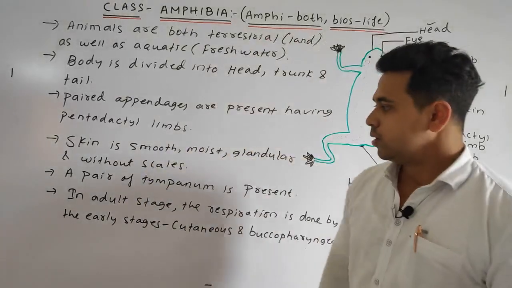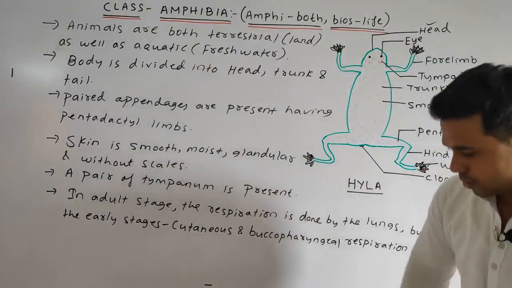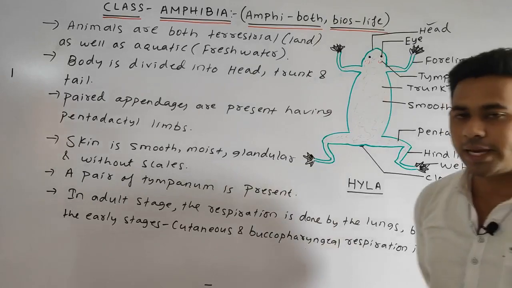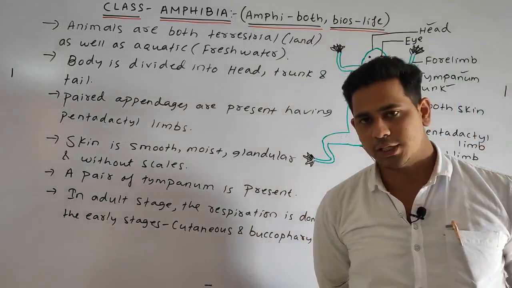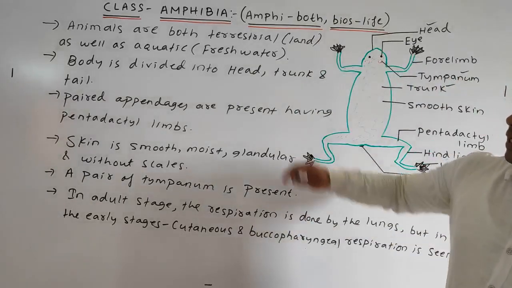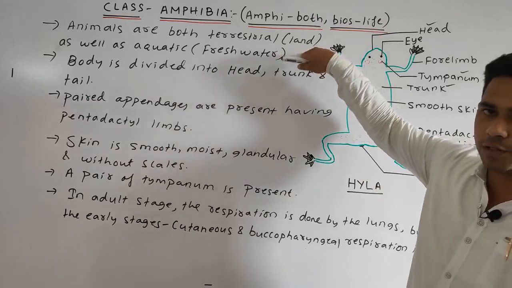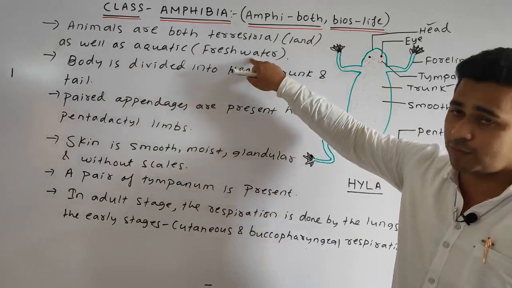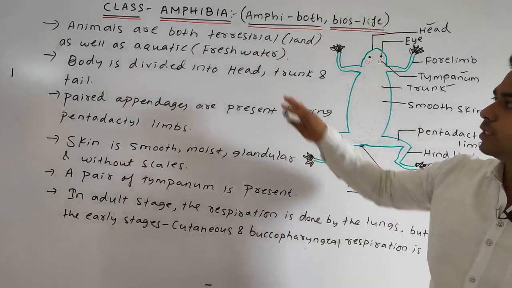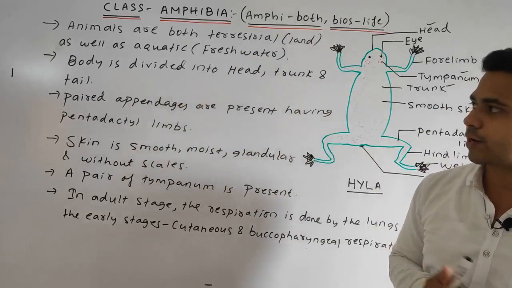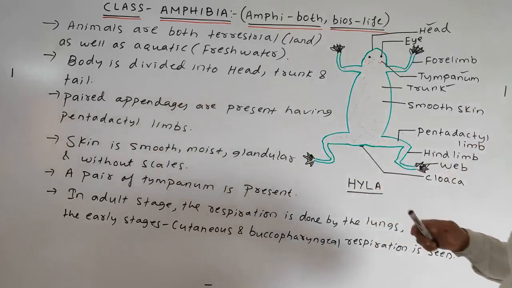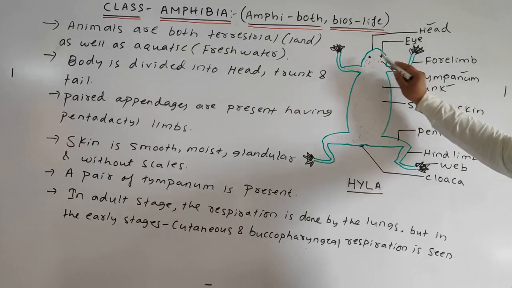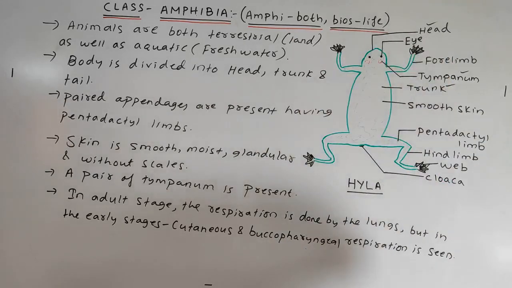Okay, so some general points that we discussed under the amphibia. The animals are both terrestrial and aquatic, as the name amphi means both. They live on land and also in water, but here we are referring only to fresh water. The body is divided into three distinct regions: head, trunk and tail. If we take the complete diagram of the Hyla, students, this one is your head, and you can see the prominent eye.